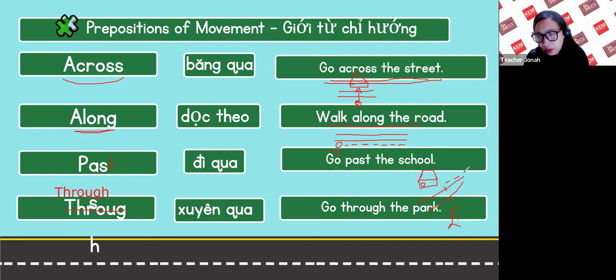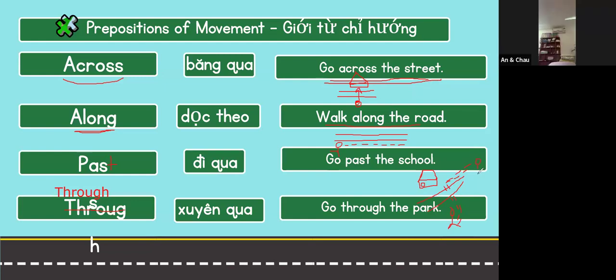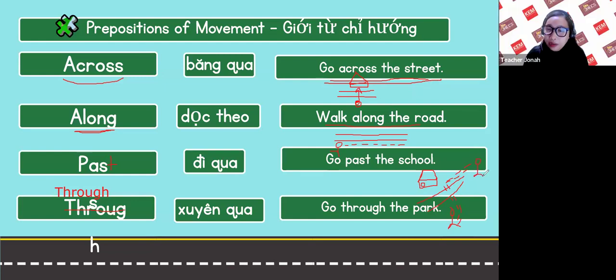My drawing is not that good, so please bear with me. If you are here, you walk past the school, and you are here now. Okay, everyone, go past the school.